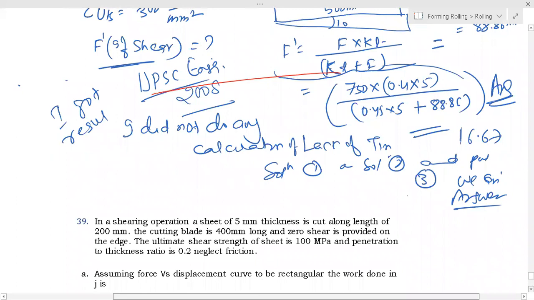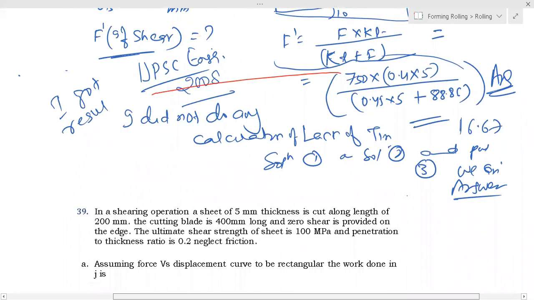Is it interesting? You used to do the same in school. But here in GATE you don't do that, because GATE is an objective question. Here the options will be 0.5, 0.55, 5.5, 55.5, like that. Or they will give 10 kilonewton, 10 newton, 100 newton. So the options will be like that.